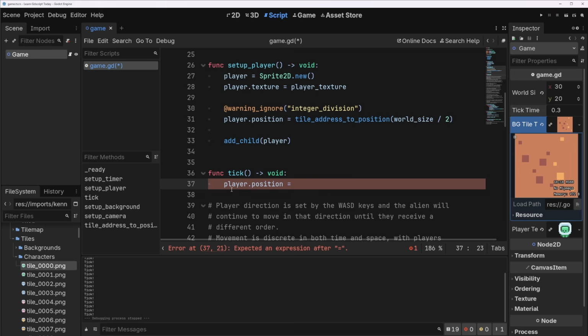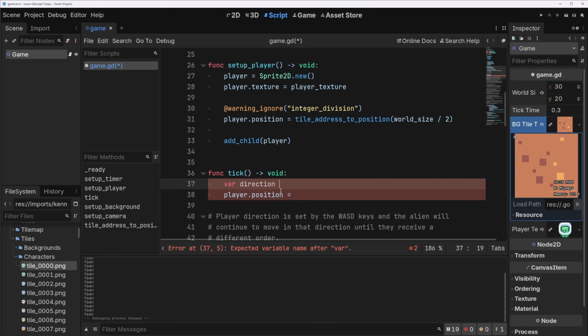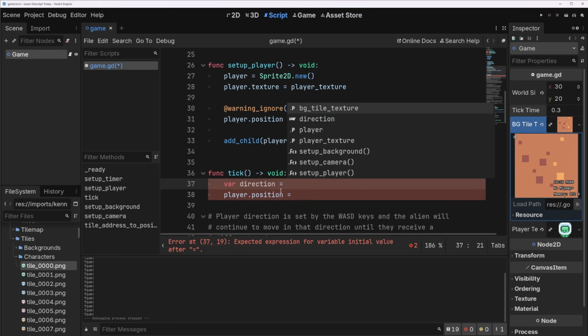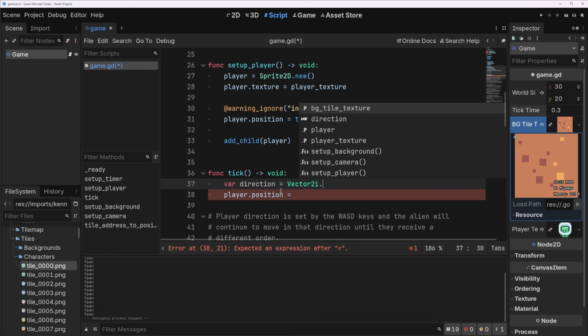We don't have a direction yet. So let's just imagine right now they are going up. No, let's go right. Right seems good. Okay. We'll just imagine they're going right. So we'll make a variable for direction here, which we're going to have to change later because we're going to be able to change the direction, but it will be Vector2i.RIGHT.